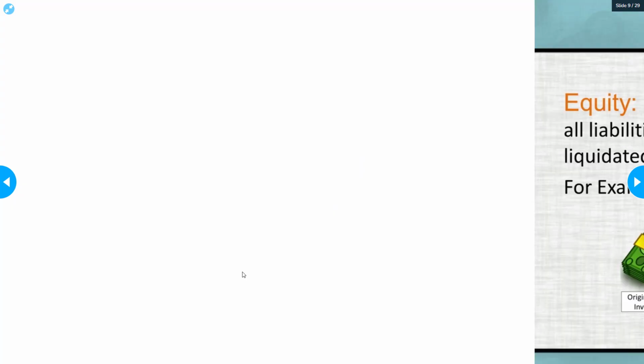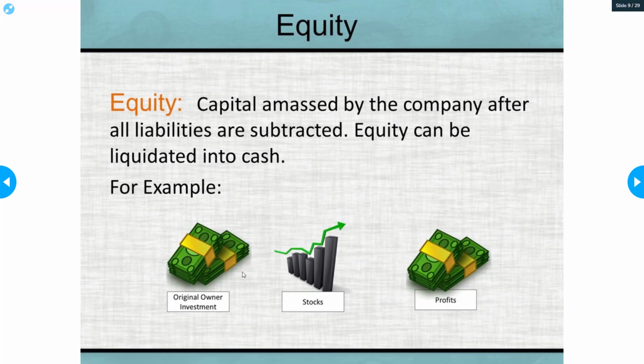All right, now let's move on to equity. Equity is capital amassed by the company after all liabilities are subtracted. So equity can be liquidity and cash. Equity is after you take all your assets and then subtract all your liabilities. Whatever you have left is your equity, because you basically took your assets, that's what you have, you took your liabilities and subtracted those out, so all your debt's out, and whatever you're left over with is your equity.